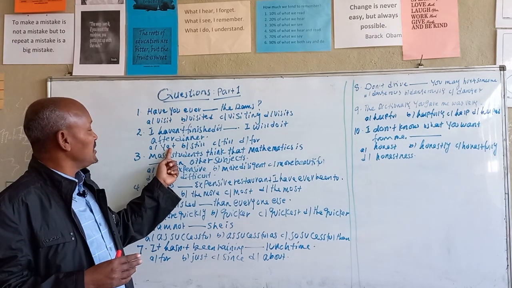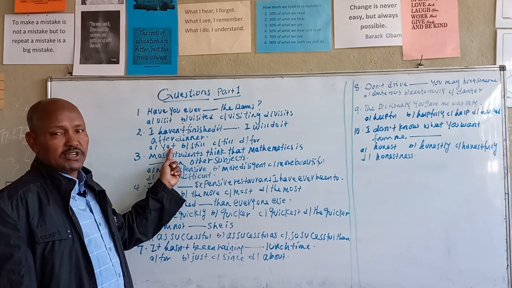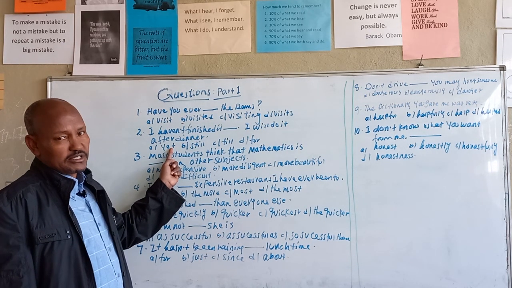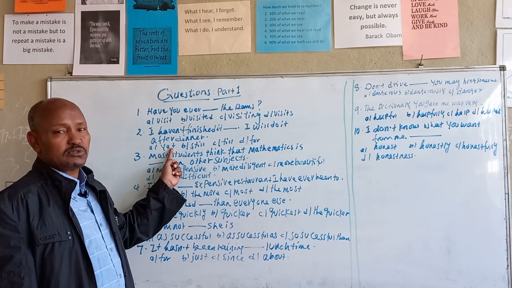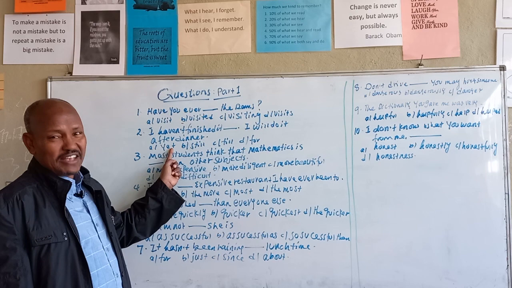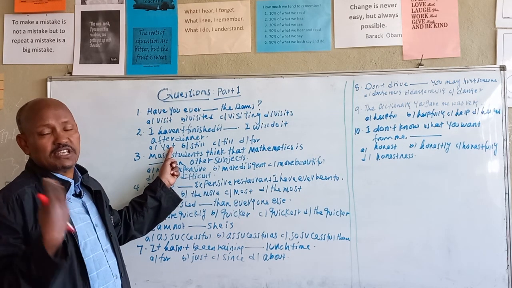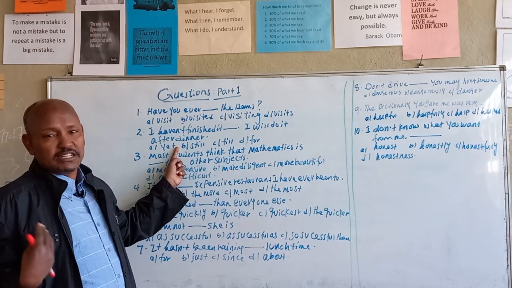I haven't finished it yet, because the sentence here is negative. So we can use it for negative statements as well as for questions in present perfect, and sometimes in present perfect continuous. It is one of the adverbs used for present perfect or present perfect continuous. So the appropriate word to complete this question is yet. Yet means until now, which has a negative meaning.